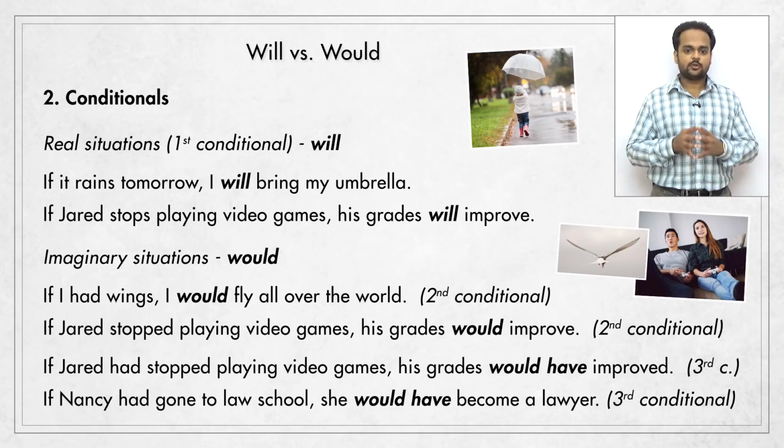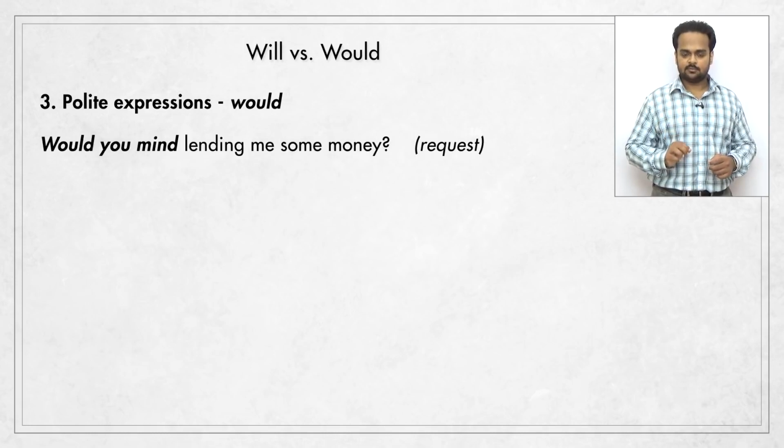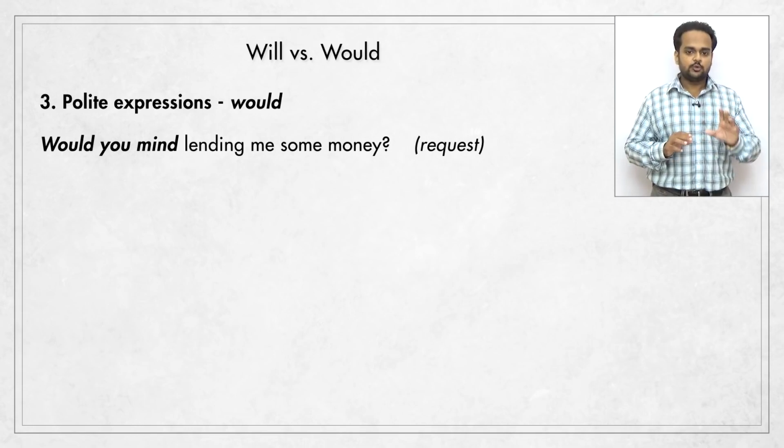Okay, let's now turn to the final difference between will and would, and this is in using polite expressions. For the purpose of politeness, we use would and not will. So there are some special phrases with would that you should memorize. The first is would you mind? For example, would you mind lending me some money? This sentence is a request, and it's a very polite request. Notice that after would you mind, we have an ing form, lending. This is the correct form when you want to make requests with this expression.